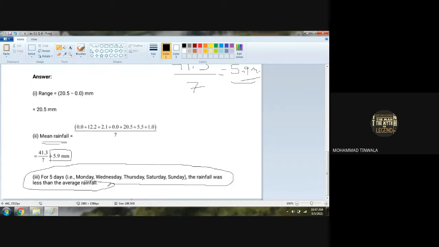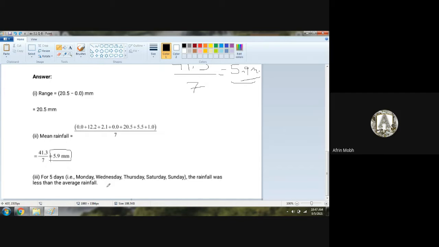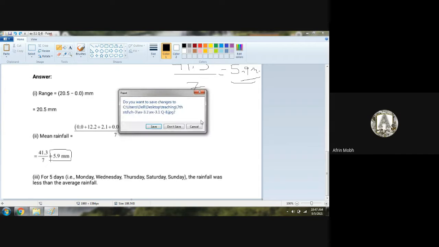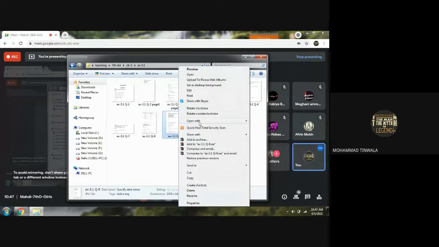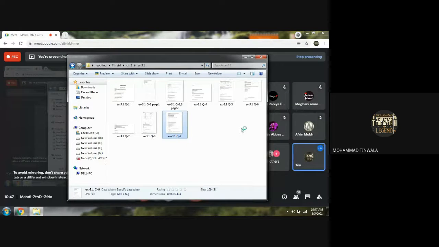For 5 days, that is Monday, Wednesday, Thursday, Saturday, and Sunday, the rainfall was less than the average rainfall. Any doubt, girls? No, sir. Great, chalo.